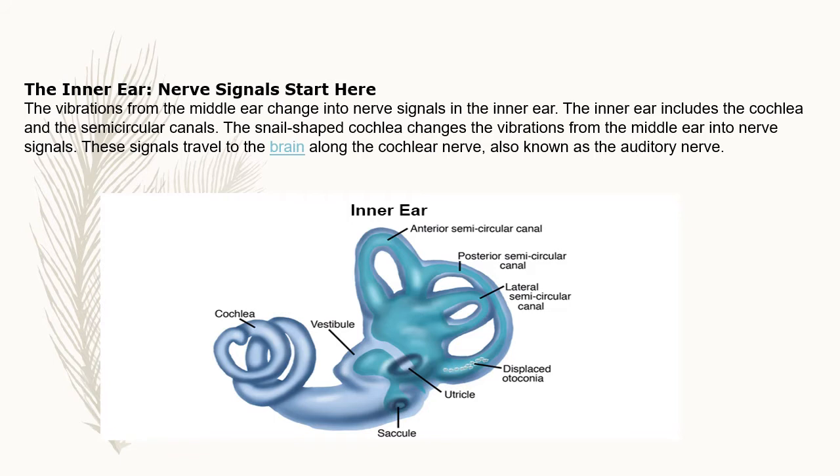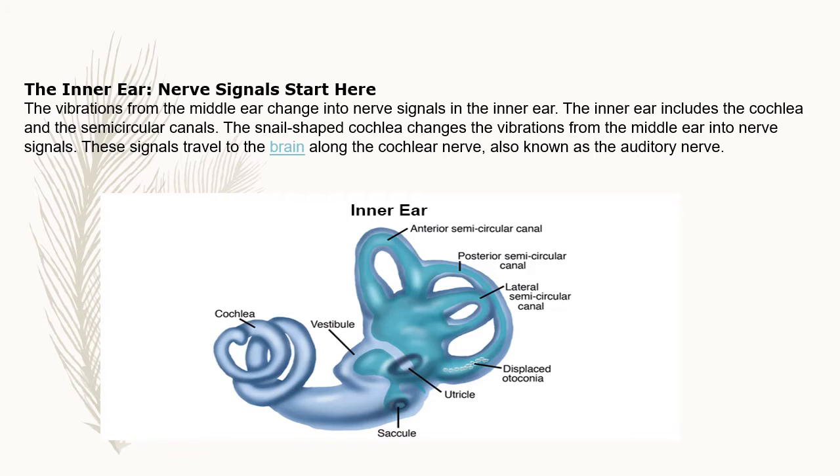Now, let us come to the inner ear. Here, see, nerve signals start here. That means the vibrations delivered from the middle ear are converted into nerve signals in the inner ear. So, children, the caption for the inner ear is: nerve signals start here. The vibrations from the middle ear change into nerve signals in the inner ear.